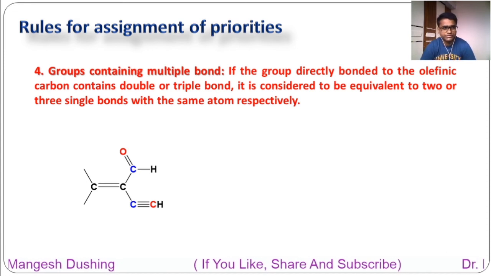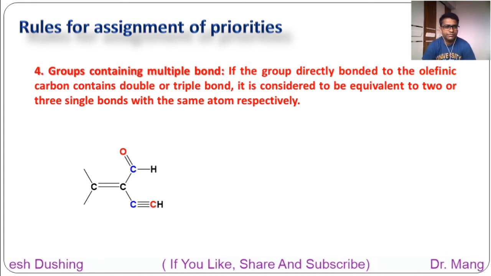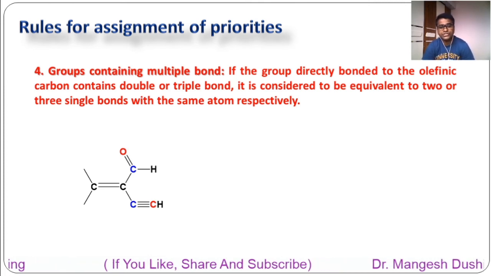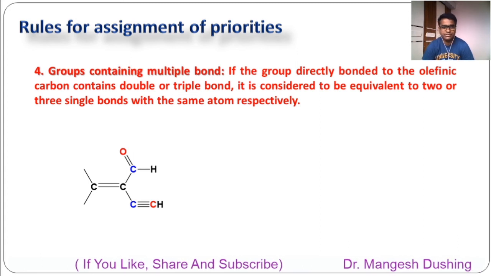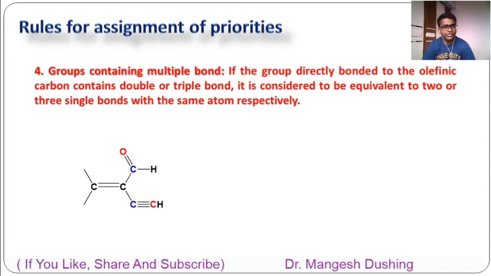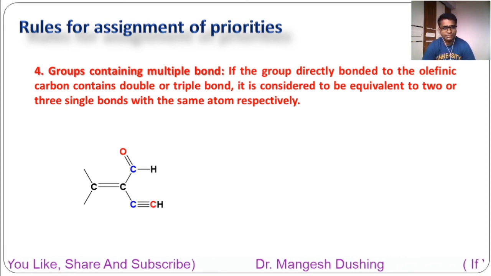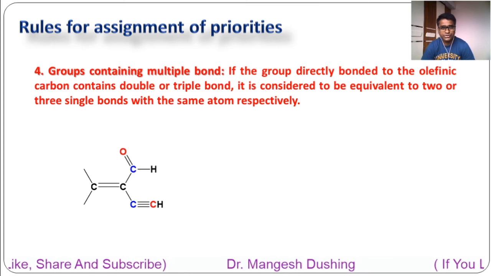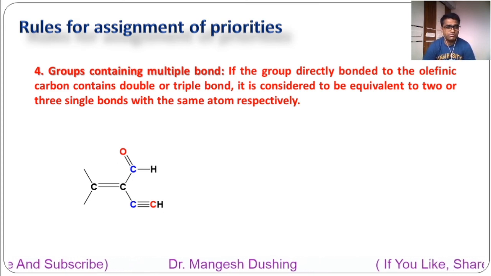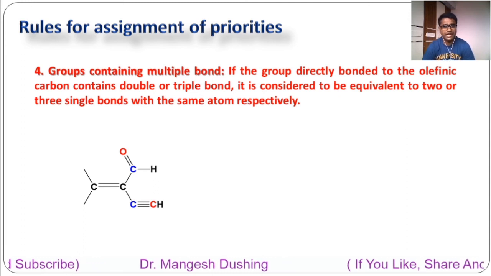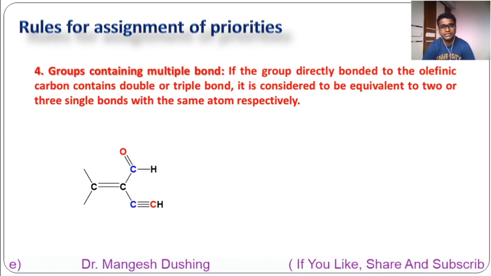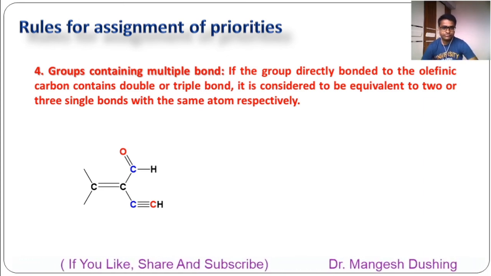Now the fourth rule, which is again an important rule: groups containing a multiple bond. What if the functional group contains multiple bonds, like a double bond or a triple bond? If the group directly bonded to the olefinic carbon contains a double or triple bond, it is considered equivalent to 2 or 3 single bonds with the same atom, respectively. So multiple bond means multiple atoms attached to the same atom.